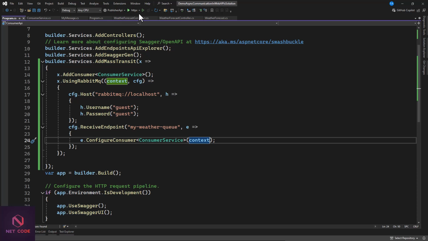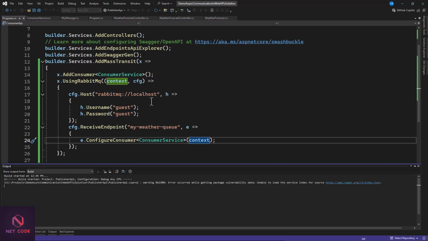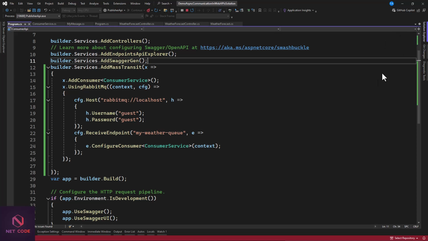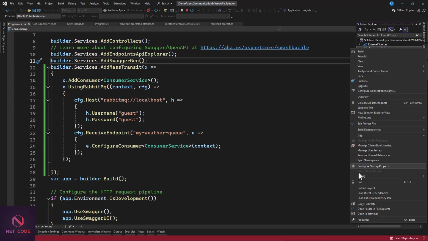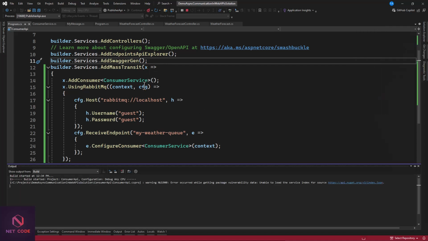All right, so now we're going to build the project together and run them as well. So first of all, I have a publisher. I'm going to run this publisher. Then I'm going to run this consumer as well. Now this is running, so I'll go back to the consumer, right click on consumer, although you can start multiple projects if you want. But I'm running it one after the other, so I'm also starting the consumer API. So at the end, I must have two APIs running, publisher and consumer.